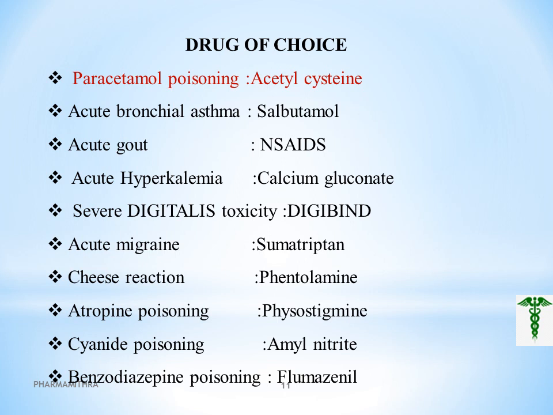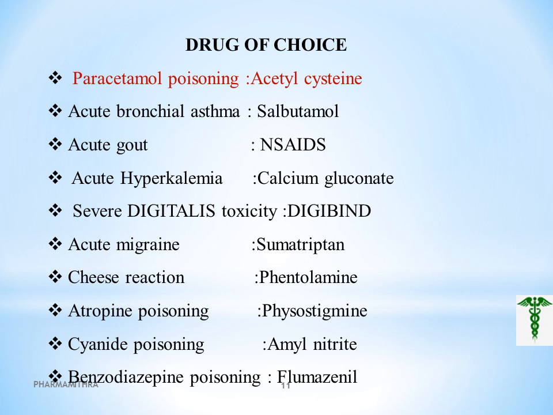In acute hyperkalemia, we should go for calcium gluconate, because calcium gluconate will produce an extracellular potassium shift, that is, it will stabilize the cardiomyocyte membrane, followed by insulin injection to produce a reduction in the potassium level.